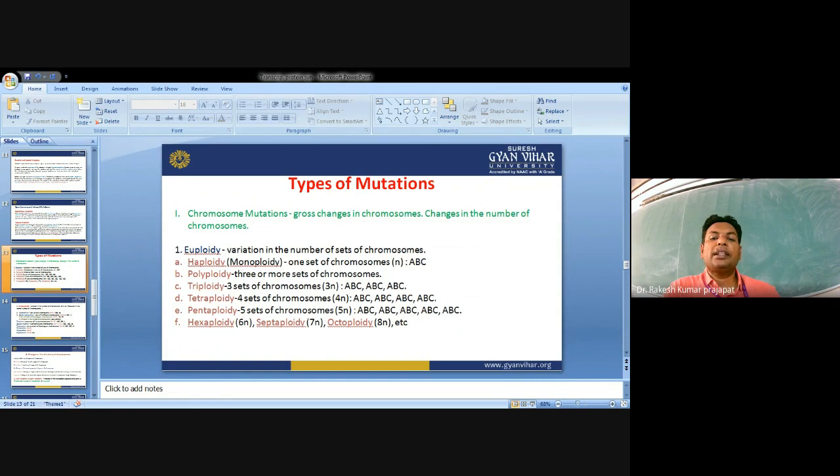Then the number of chromosomes in a basic set is called the monoploid number. Number of chromosomes in a basic set is known as monoploid. Those euploid types whose number of sets is greater than 2 are called polyploid. Thus 1x is monoploid, 2x is diploid, polyploid 3x, triploid, tetraploid, pentaploid, hexaploid, and so on. So mutation due to euploidy refers to the state of having a chromosome number that is an exact multiple of the basic chromosome number. This means the number of chromosome sets is increased in the euploidy.